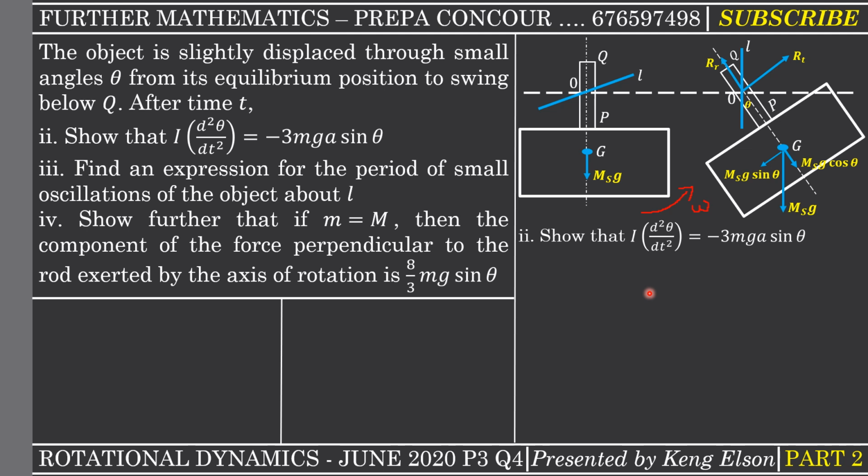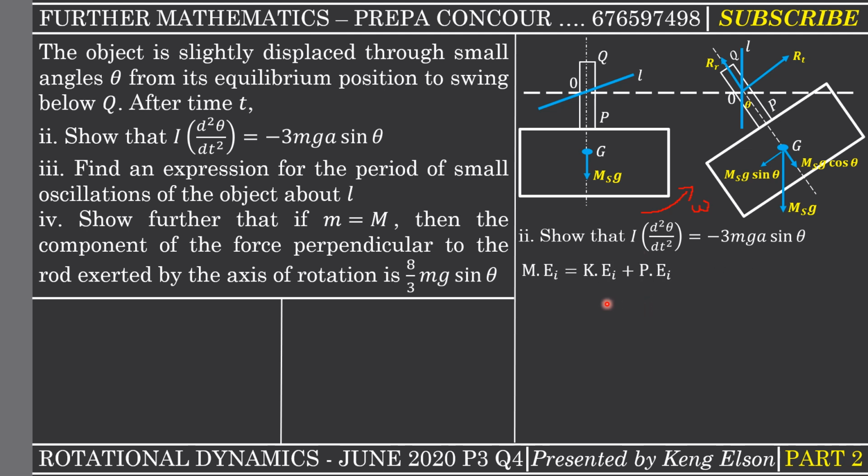Then at the end of the day, you're going to see Newton's law of rotation coming out clearly, so that in other questions, to save time, you could use Newton's law of rotation. So the principle of conservation of mechanical energy says that the initial mechanical energy of a system is equal to the final mechanical energy. So we are going to find the initial and the final, then we equate, and then we do something to get this proof.